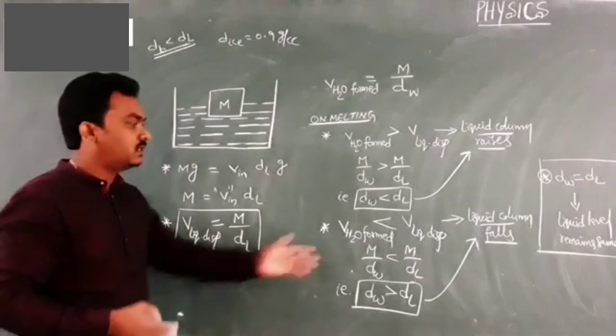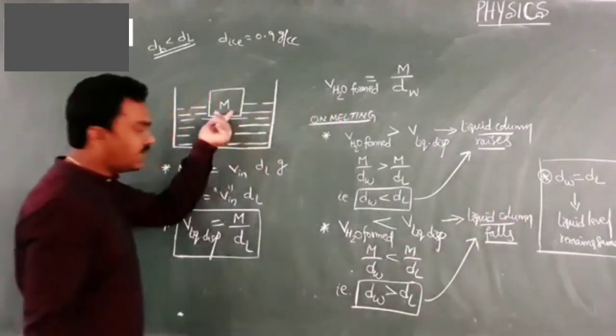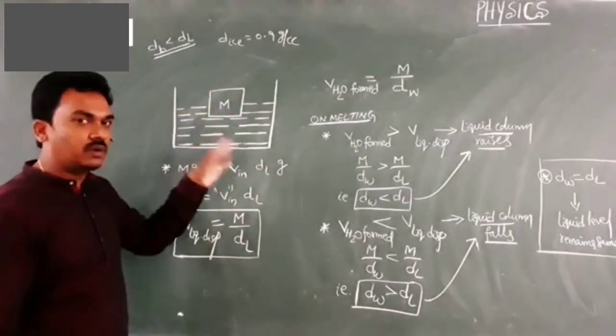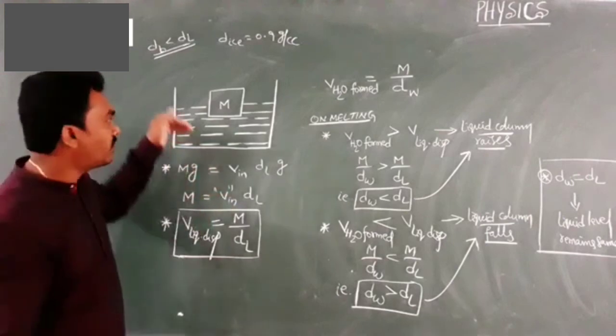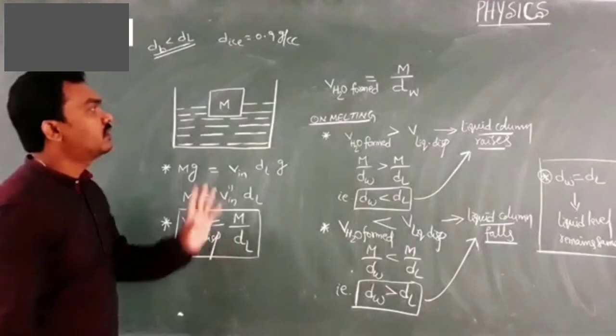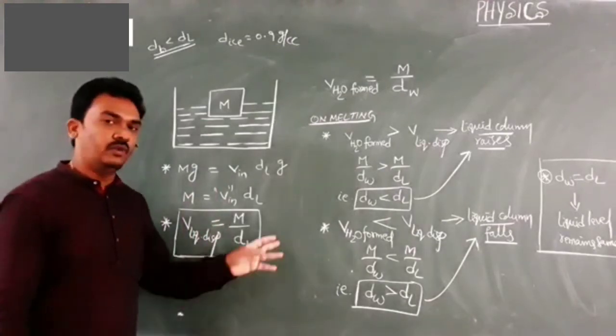Simple logic. If ice is floating in water, meaning dl equals dw, then the level of the liquid column remains the same even after melting of ice. This is one more interesting application on the concepts of laws of flotation.